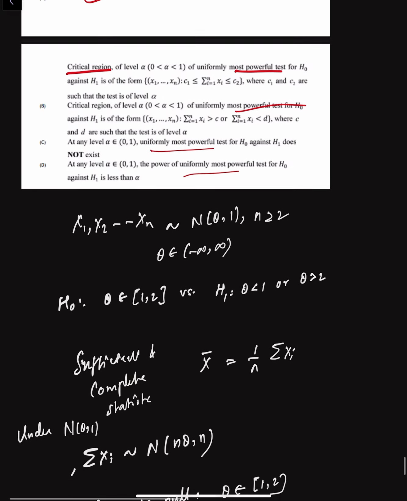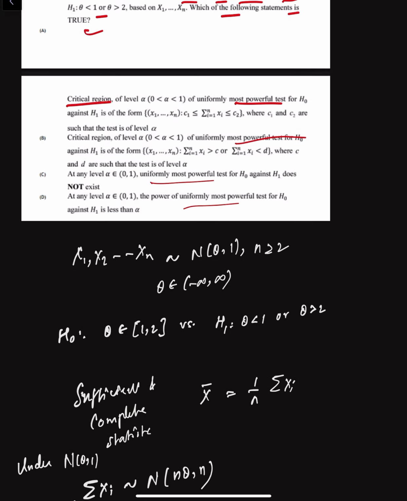So if you see the options, we have the critical region C1 less than summation xi less than C2. Sorry, this is the acceptance region of the likelihood ratio test, but not a UMP test, because a UMP test does not exist here. So the first statement is wrong.